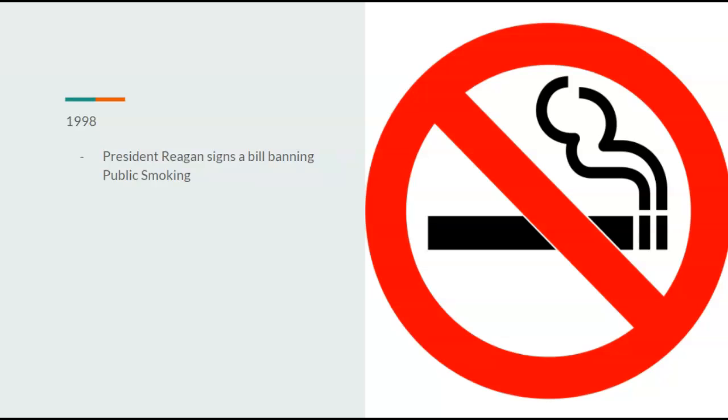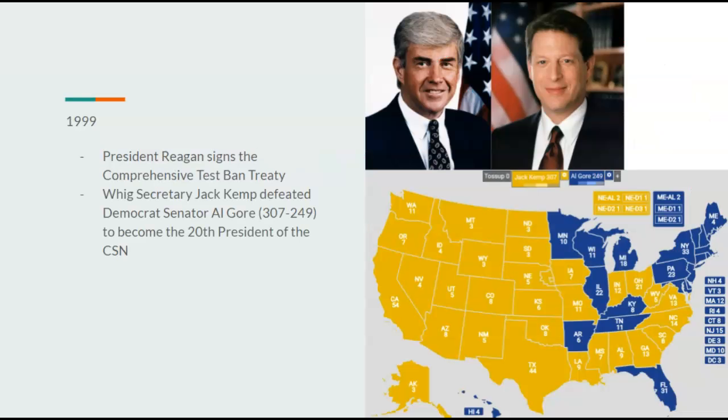1998, President Reagan would sign a bill banning public smoking. In 1999, President Reagan, before the election, would sign the Comprehensive Test Ban Treaty. And so we have Whig Secretary of, I think, Housing and Urban Development, Jack Kemp, would defeat Democrat Tennessee Governor Al Gore 307 to 249 to become the 20th president of the CSN.